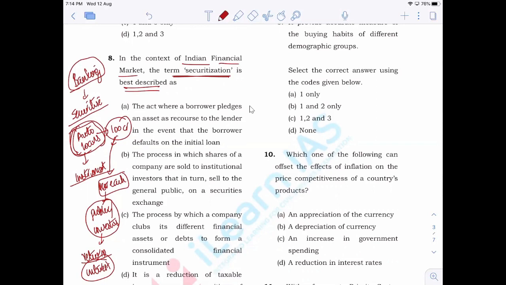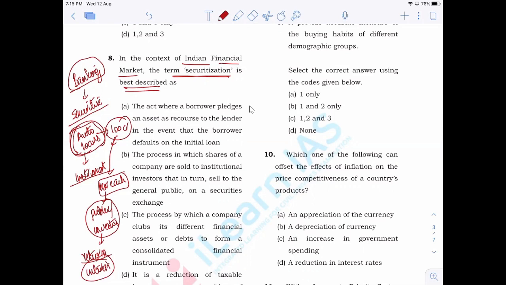Banking institutions, or all the various financial institutions, do this particular process. They will combine certain types of loans that they have provided, consolidate them, and convert them into a financial instrument. How do they do that? Take this auto loan example. Certain financial institutions will consolidate all the automobile loans that they have provided. Suppose it totals 100 crore. This 100 crore will be split into different financial instruments of 1 crore each, and these instruments can be sold to the investors.